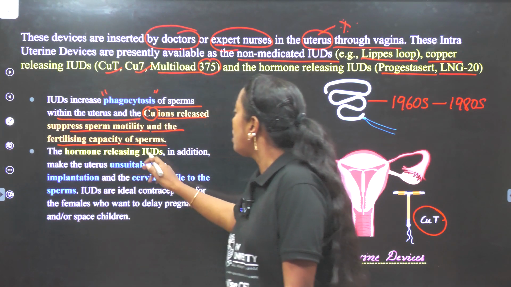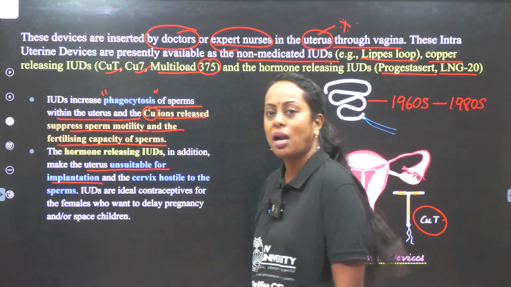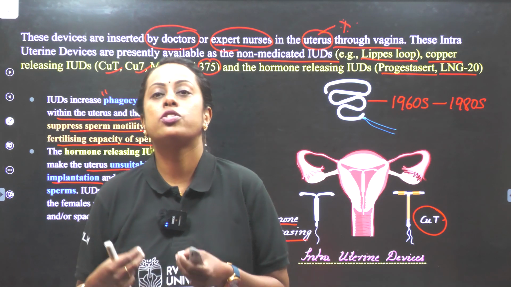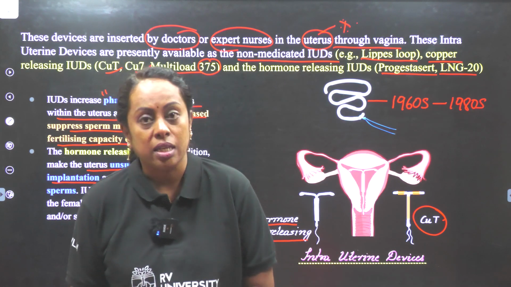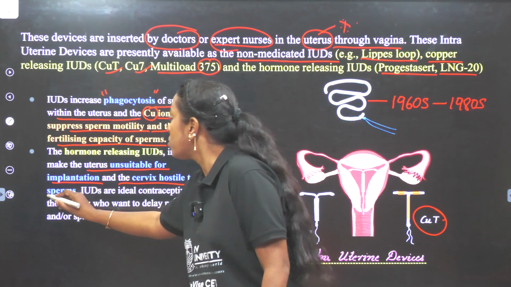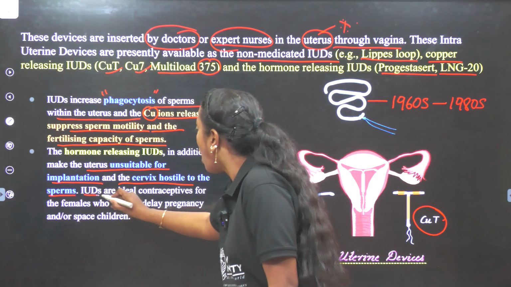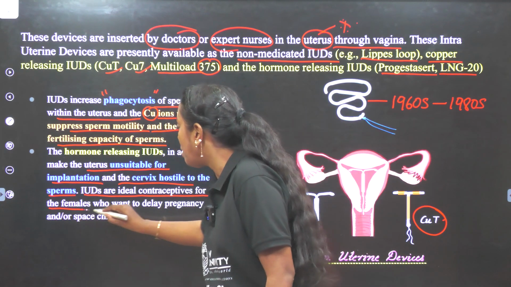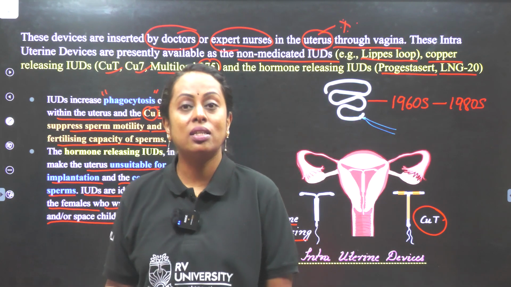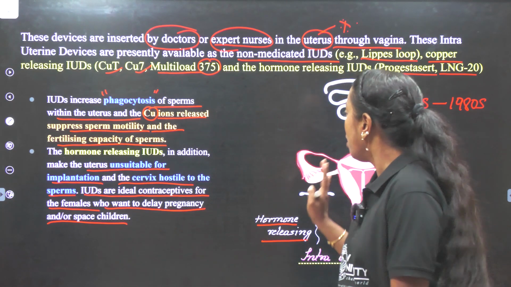Next, hormone releasing IUDs in addition make the uterus unsuitable for implantation. So these hormone releasing IUDs will contain synthetic progesterone. Progestogen or progestin is being used. Okay. They make the cervix hostile for the sperm. So the cervix is not favorable for the sperm, and the sperm is not comfortable at all. Followed by that, IUDs are ideal contraceptives for females who want to delay pregnancy or space the child. So is it reversible? Yes, it is. Okay. Now I hope the whole thing is clear for you.